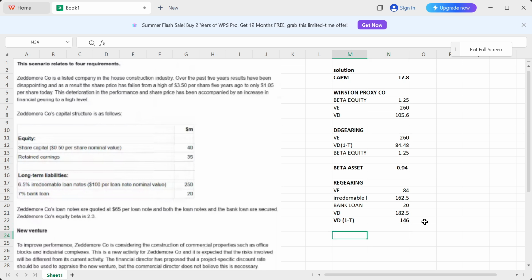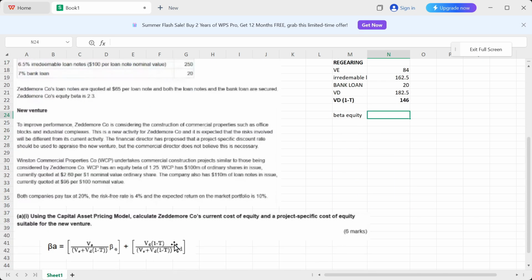Okay, and now finally we'll be calculating the beta equity, as you guys know. So how do you calculate the beta equity? Now look at this formula of beta asset, right? So you will have to do the reverse working. Okay, and like I said, this fraction on the right hand side, you just ignore this because the BD is not given to us, right? So this is just nullified. The only thing we are concerned with is the formula on the left hand side, right?